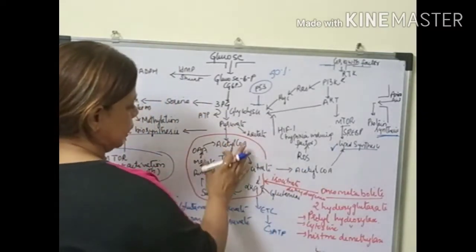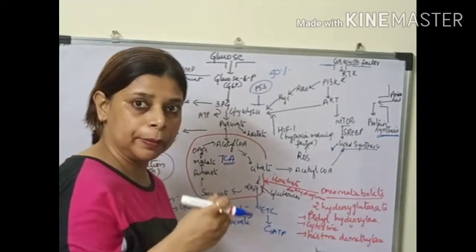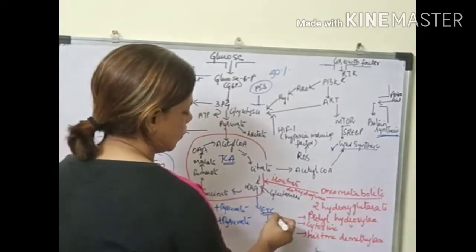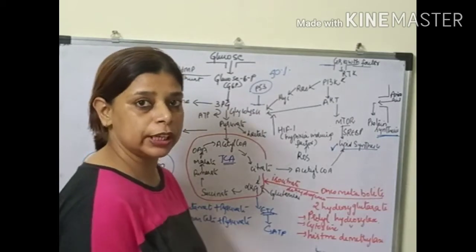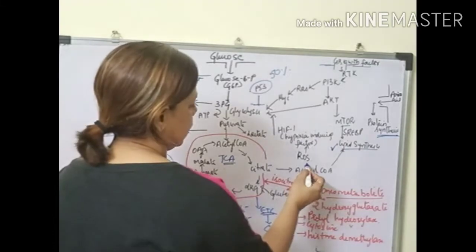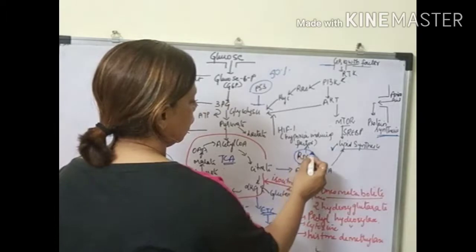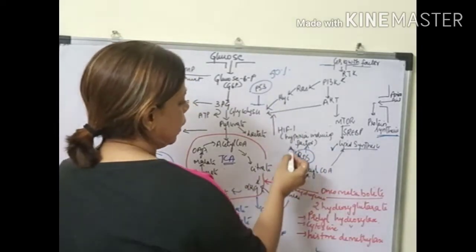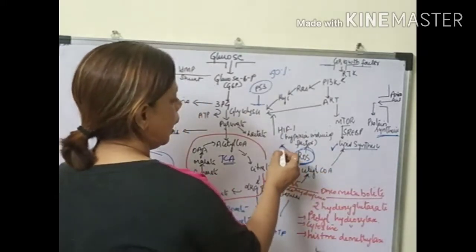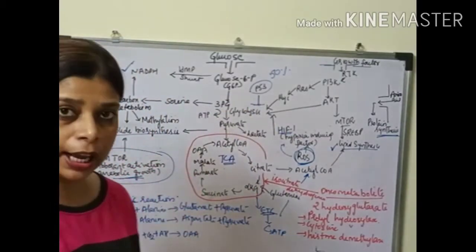Now, if we talk about this high Krebs cycle, as we have seen before, after the Krebs cycle it enters into the ETC, the electron transport chain, and during this electron transport chain there is a generation of reactive oxygen species. These reactive oxygen species activate HIF, that is hypoxia inducible factor. Now the presence of HIF also increases the overall rate of glycolysis.